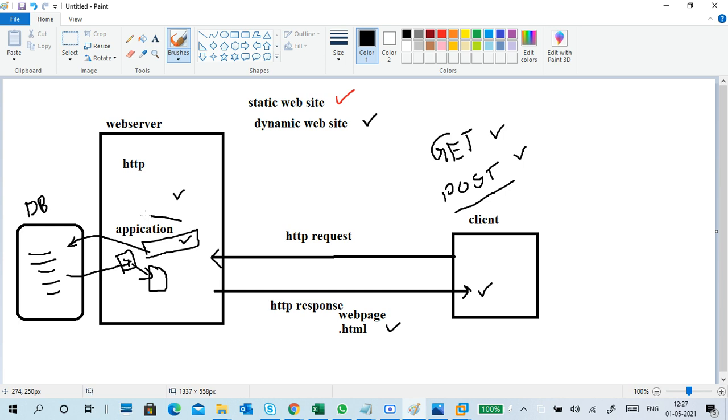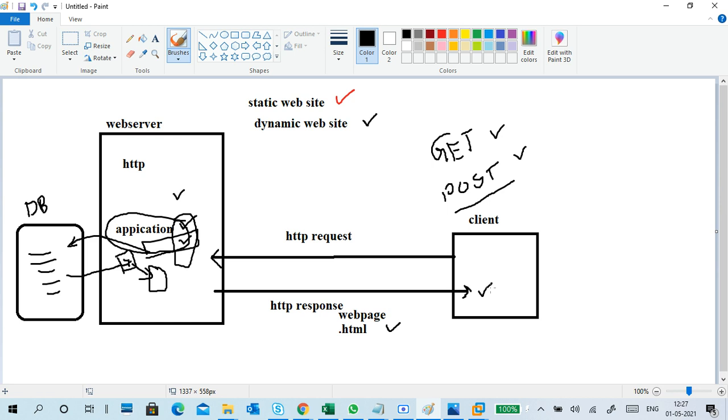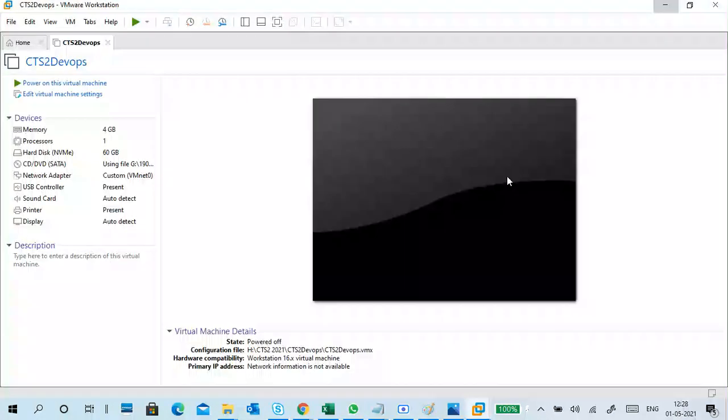So a dynamic website is controlled by an application: Java servlets, MVC controllers, or any framework. The server-side programming, like PHP, understands your request, tracks the information from databases or other applications, creates a web page based on your information, and gives it to the client. So that is a dynamic website.